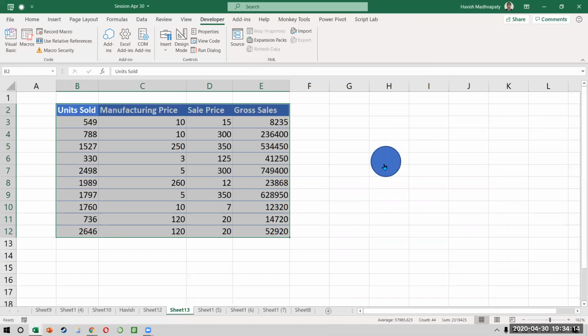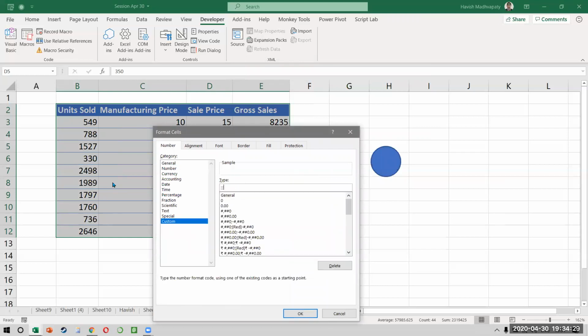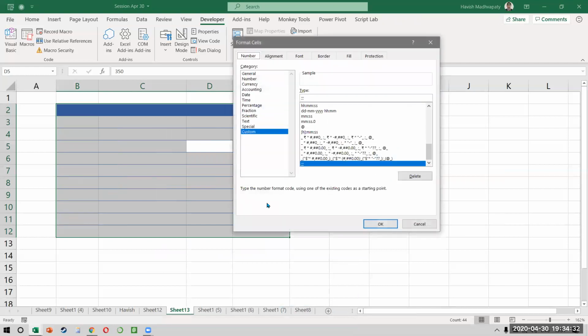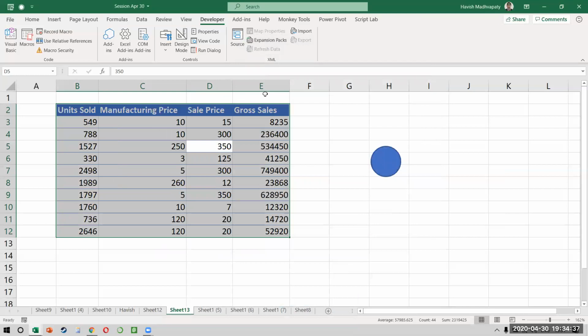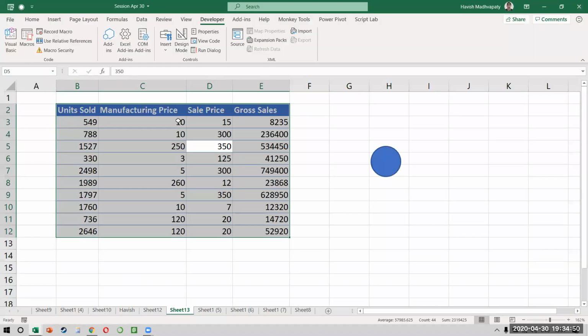I could have kept another toggle for my top and bottom. So it's like switches that you can keep. So you can just turn it on and off depending on how you want to present the results, which otherwise would have been right click, format cells, go to custom, then change this. Again, somebody said, bring it back to how it was. You have to again go to custom, come here, and then type General. So don't underestimate the power of creating toggles, right? The basic idea is you have to use an If here. Most of it you can record, and once the recording is done for A and B, then you can simply put in an If statement, right? All right.